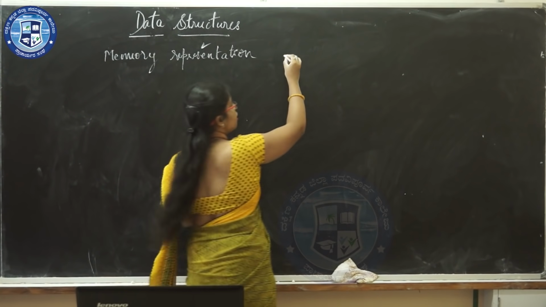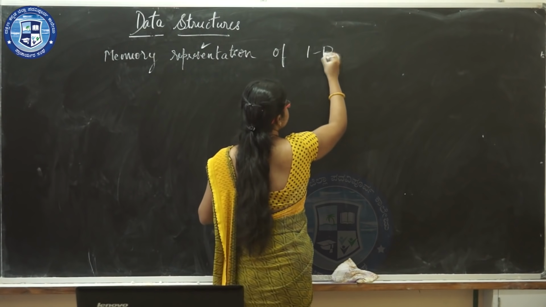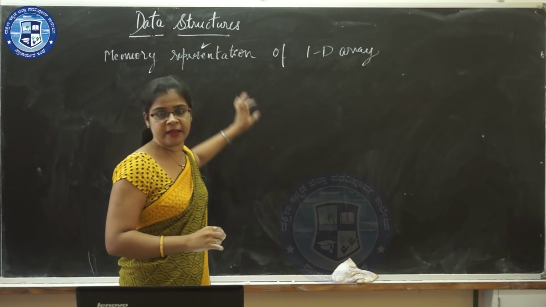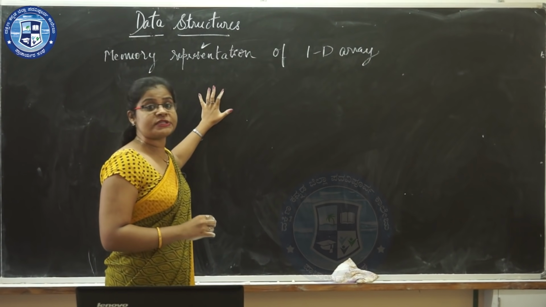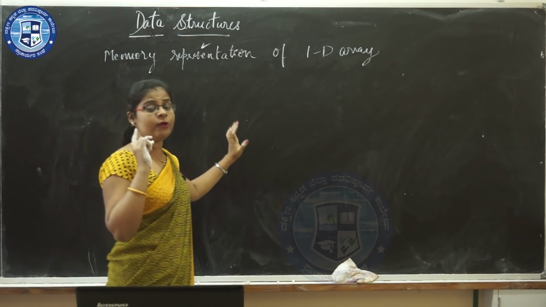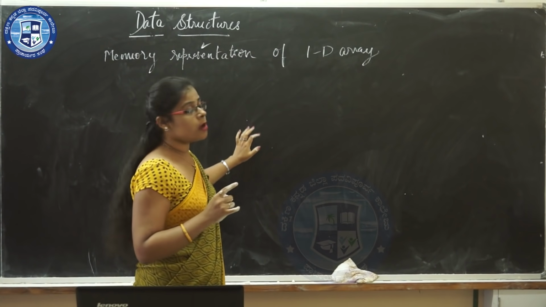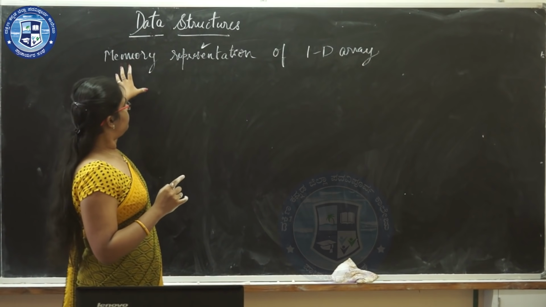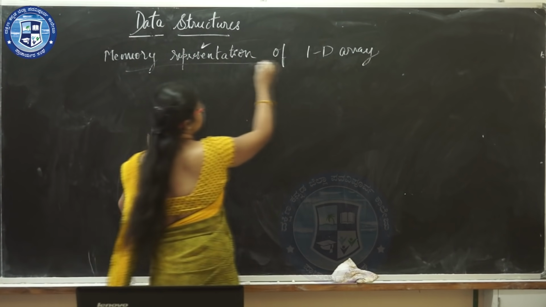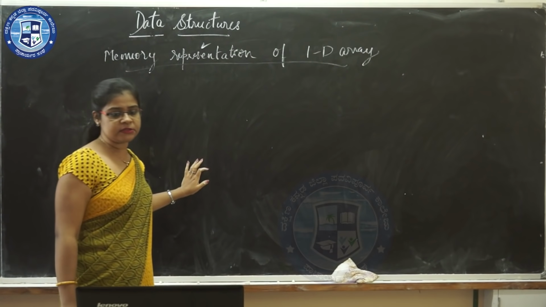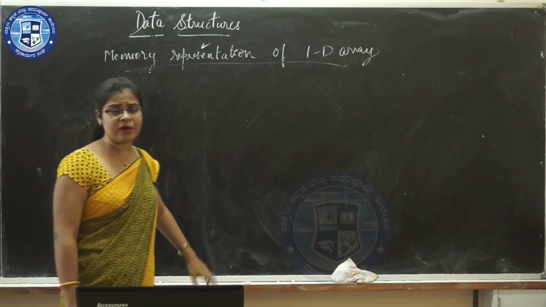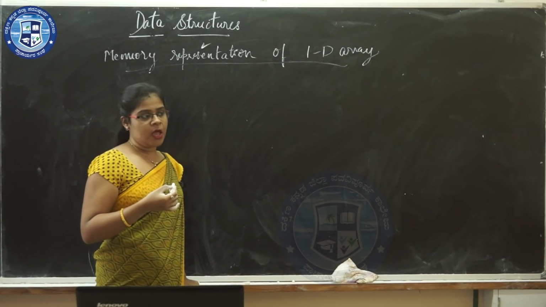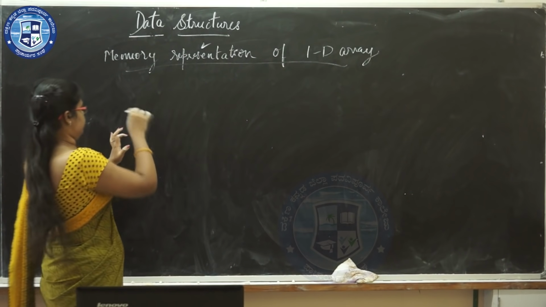Memory representation of one-dimensional array. Now what is a one-dimensional array? An array whose elements are specified by only one subscript is known as a one-dimensional array. Here, memory representation of a one-dimensional array means finding out the address of the elements in an array. Now let A be an array.